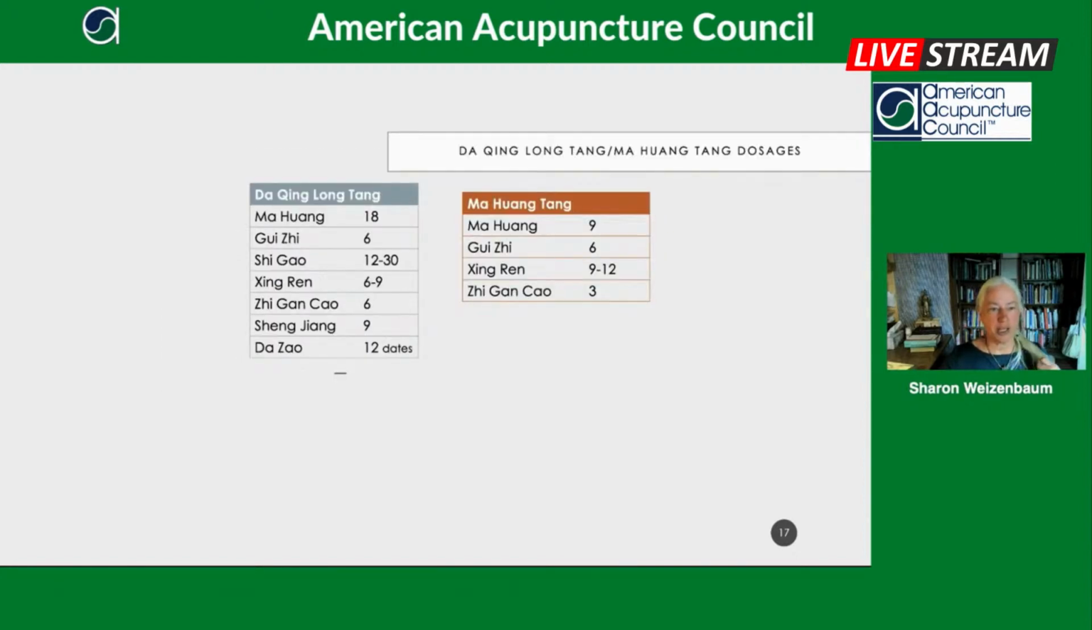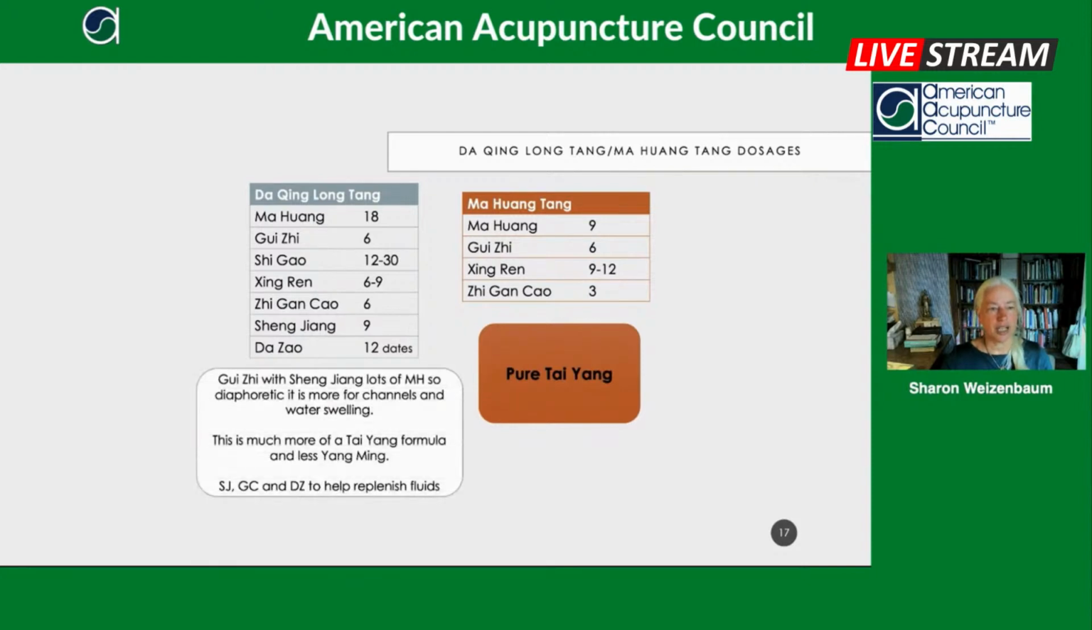So we look at the doses of Mahuang and Guizhi, comparing Daqing Long Tang with Mahuang Tang. Mahuang Tang is sort of pure Taiyang. Daqing Long Tang is mostly Taiyang going into Yangming.